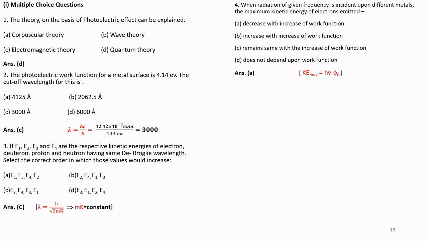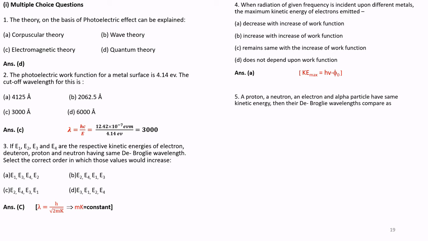Answer is A. That means the maximum kinetic energy decreases with increase in work function. So that is h nu minus phi naught. If we increase the phi naught, if we subtract it, the kinetic energy is decreasing. It is decreasing, subtracting.